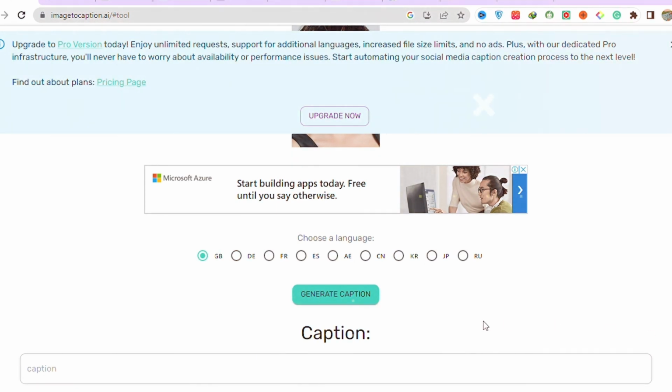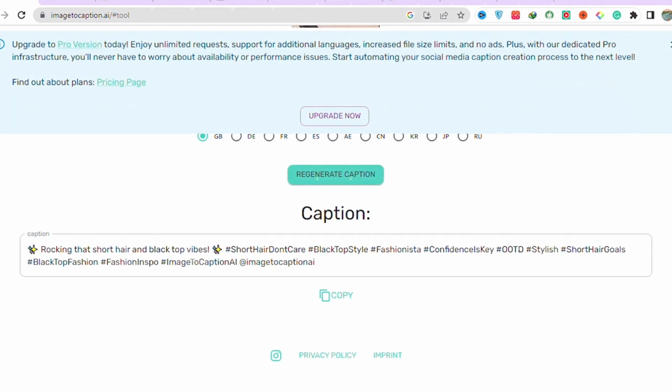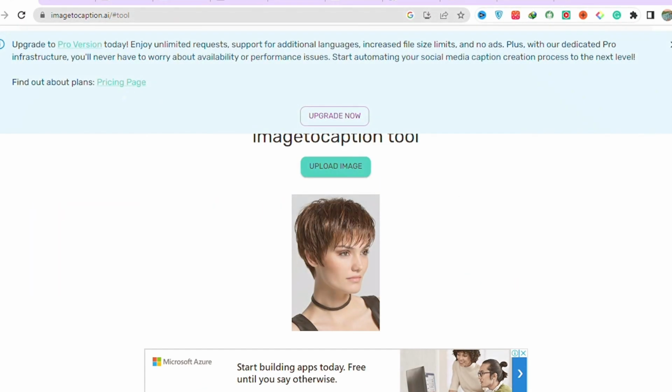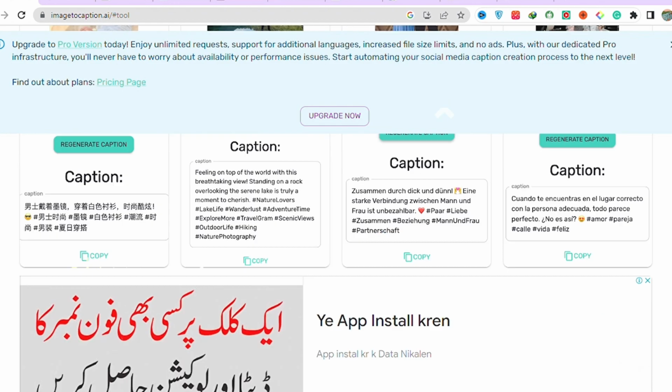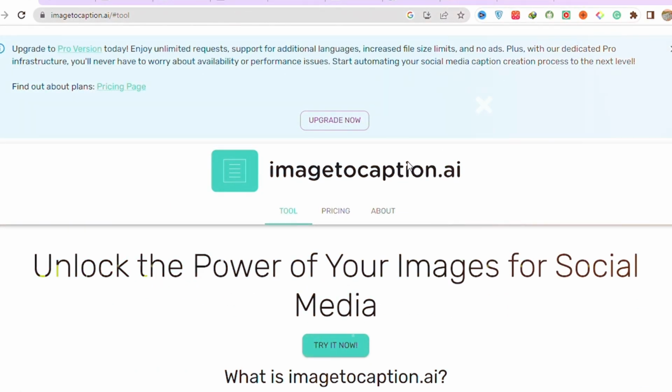This is amazing, and it is going to create captions, and not just captions, it's also going to create some hashtags. See how cool this tool is. Now what's in my picture? So imagetocaption.ai, I have links below of all of these tools, used to generate captions for your picture for social media.